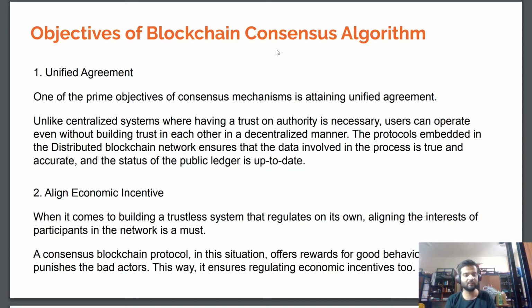So the second point is aligning economic incentive. When it comes to building a trust system that regulates on its own, we have to align the interests of participants in the network. So a consensus blockchain protocol in this situation should offer some rewards for good behavior and punishment for bad actors. This way, it ensures regulating economic incentives too. It's just basic human nature that when you perform something good, you expect some reward, and when you perform something bad, you expect a punishment. So a blockchain consensus should also focus on that. And as we have discussed, POW and POS both go by this rule.